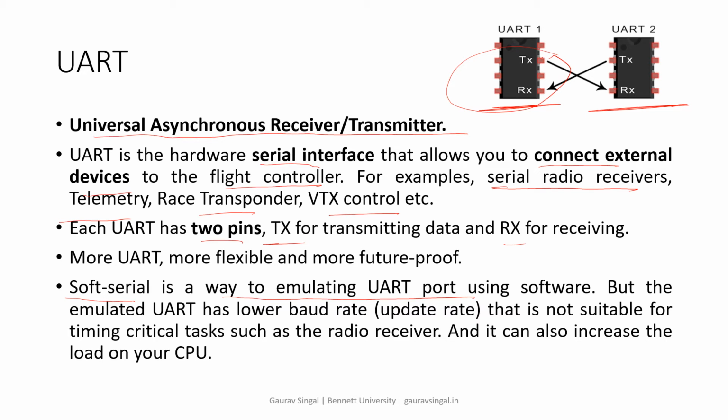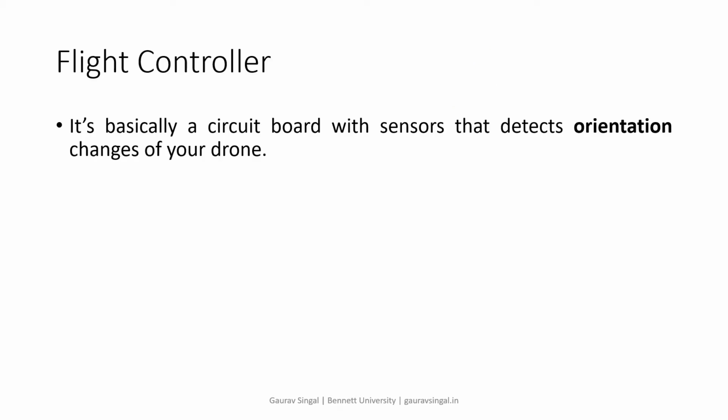But an emulated UART has a lower baud rate, which is not suitable for timing-critical tasks such as a radio receiver, and it can also increase the load on your CPU, because we already have limited CPU. If we make a virtual UART, the load on the CPU will increase again.